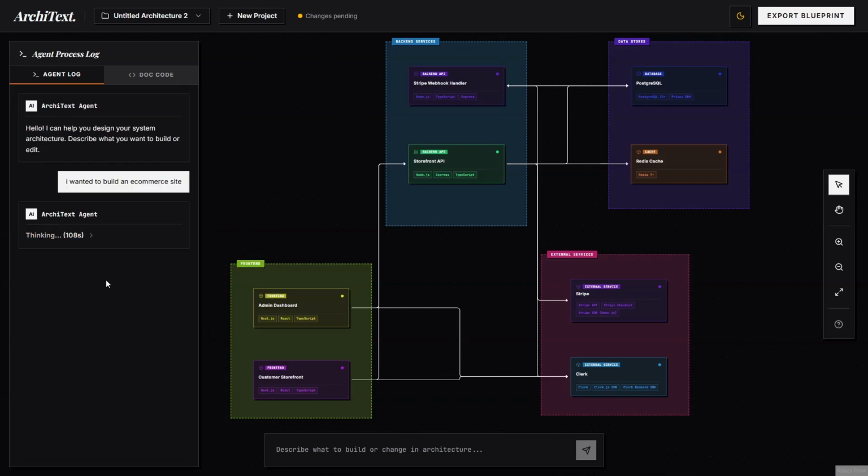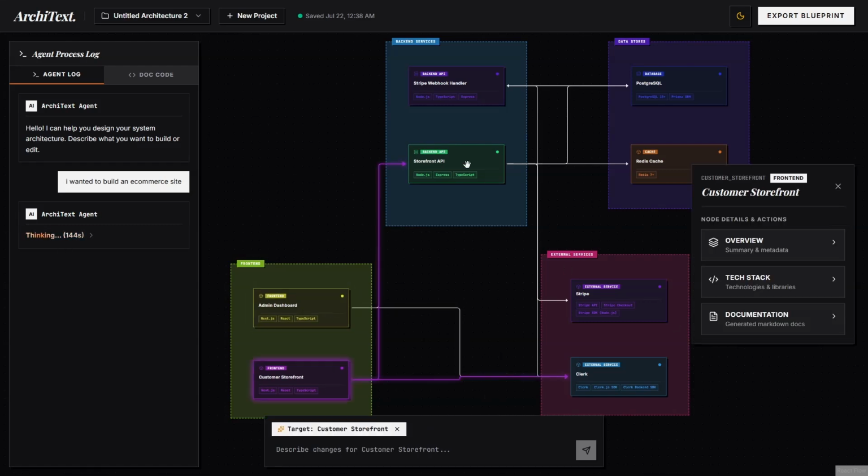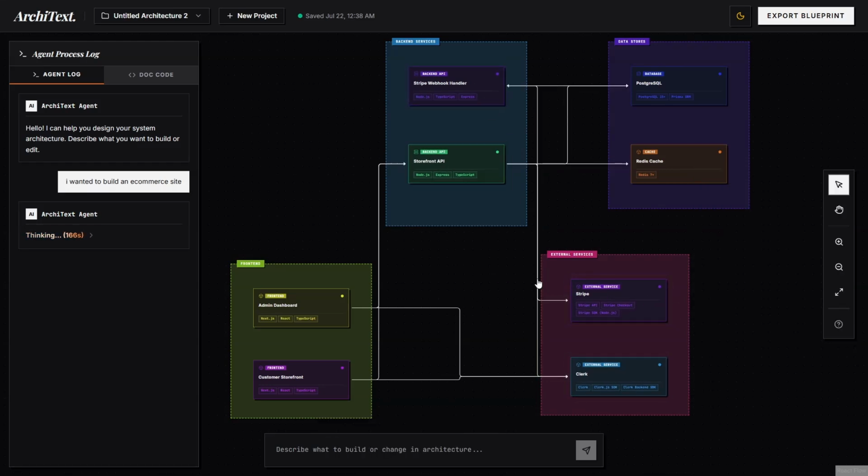Codex and GPT 5.6 were used throughout the entire development of ArchiText, from planning the overall architecture to implementing the final application. GPT 5.6 helped explore ideas, refine the product vision, evaluate architectural decisions, and improve the overall design before implementation. Codex helped turn those ideas into a working application by designing clean project structures, implementing features, and improving the codebase. Together, they helped build the AI architecture workflow that analyzes projects, asks follow-up questions, and generates complete software architectures. They also helped implement the system that keeps the visual architecture and documentation synchronized in real time.